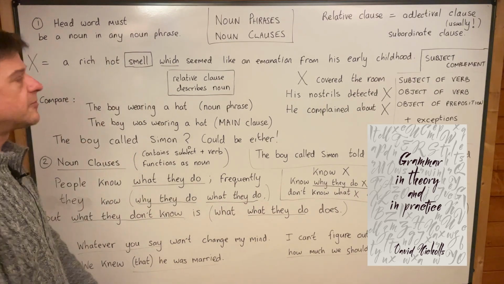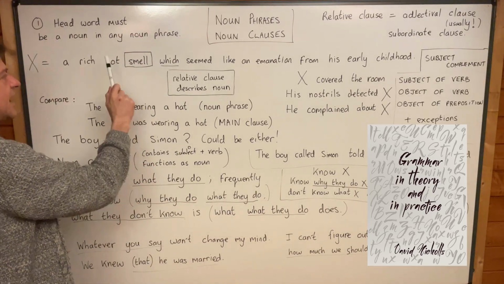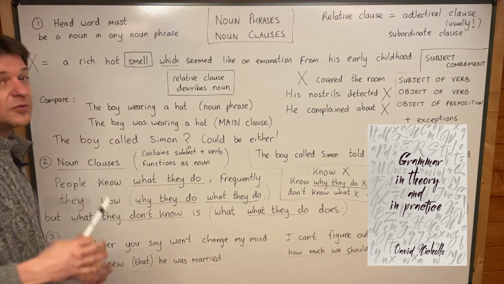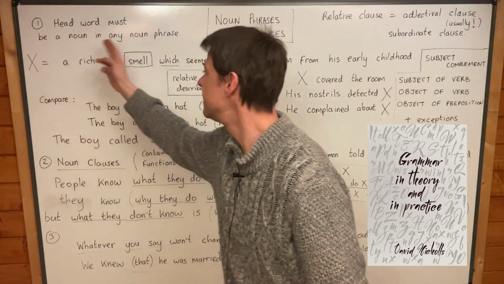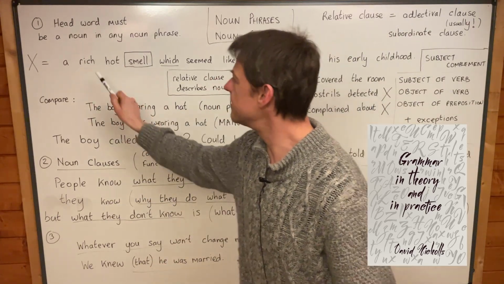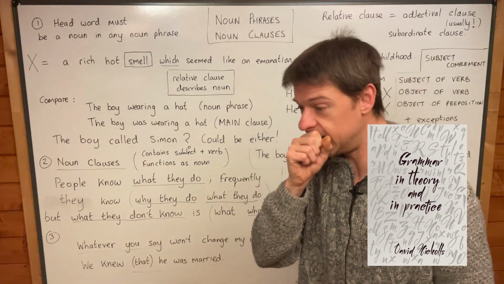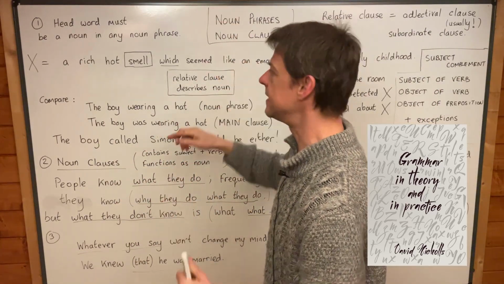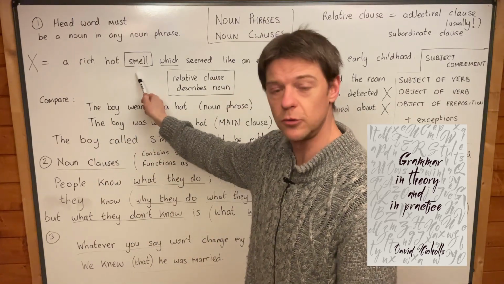Now, rich isn't a noun because it describes the noun. It's a rich smell. Hot isn't a noun because it describes the noun. It's a hot smell. So those two are adjectives, and this is a determiner, which is a type of adjective, really, because it identifies or quantifies the noun. Now, what I've just told you is that this word describes smell, this word describes smell, this word describes smell. Now, what does that mean? That means that smell is higher in the hierarchy than a, rich and hot. It means that that's a more important word, yeah?